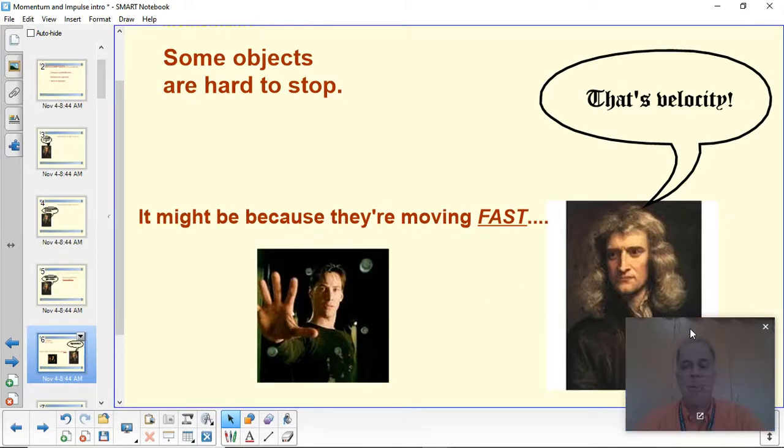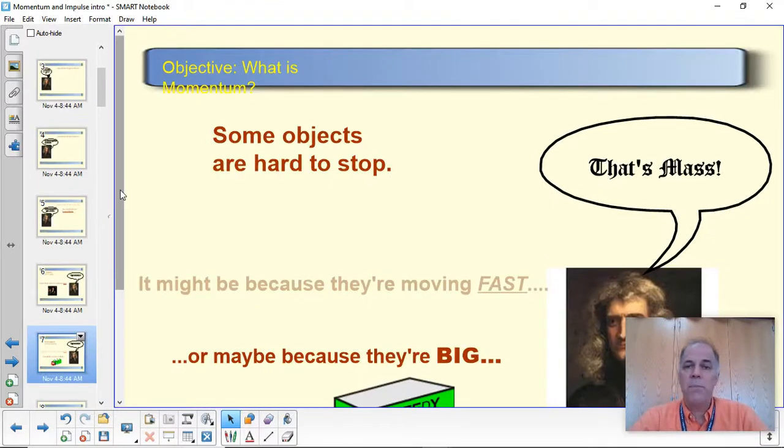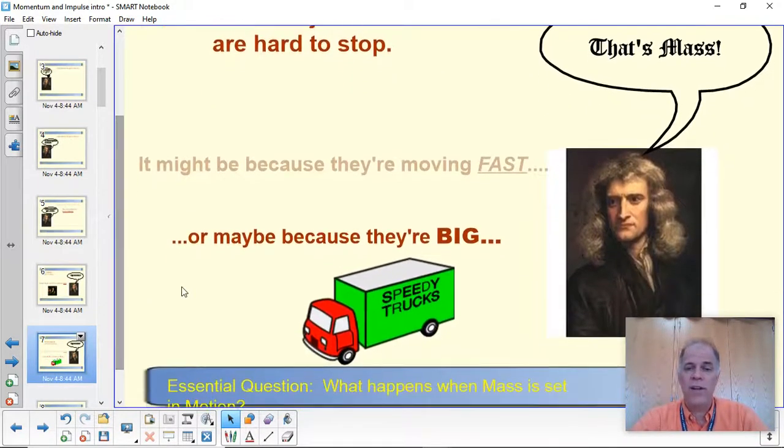So velocity matters. Now, the other thing that can make something hard to stop is that it might just be really big. So this truck here says speedy truck, but even if it's moving slowly, we know from our common sense that we don't want to get in front of it. If it's rolling along at 1 mile per hour, we're not going to go stand in front of it because it's going to knock us down and run over us. So it might be hard to stop simply because it's big, even though it's not moving very fast. So mass matters also. If there's a lot of stuff there, it's hard to change its motion.